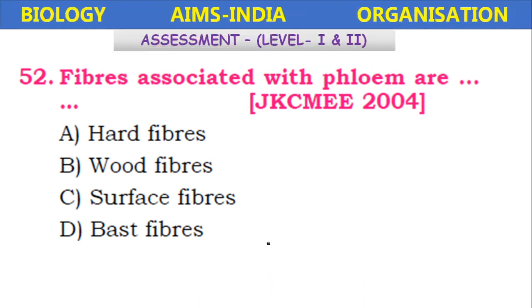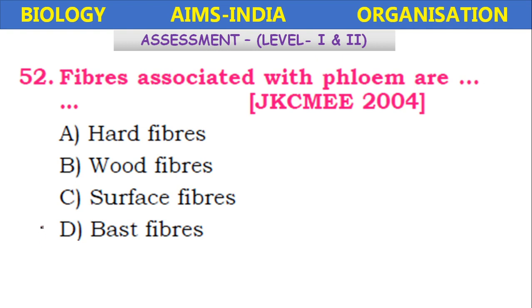Next, the fibers associated with the phloem are, Jammu Kashmir Common Medical Entrance Exam, just like MCET. Fibers associated with phloem are hard fibers, wood fibers, surface fibers, bast fibers.